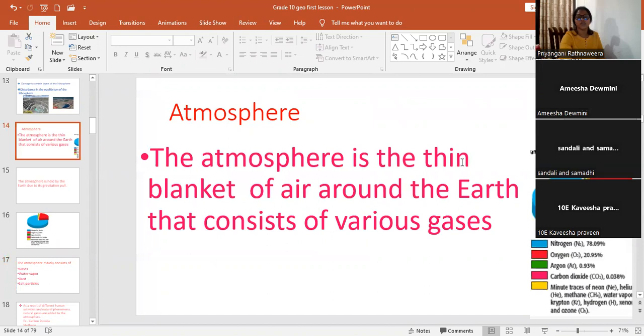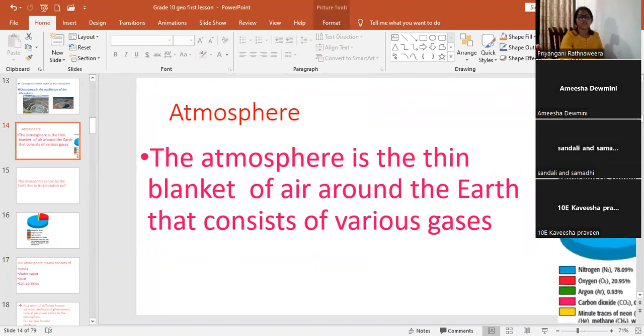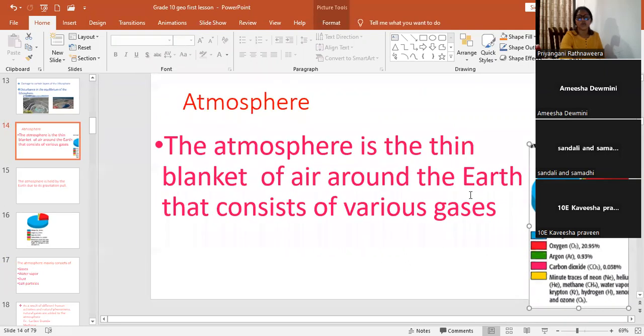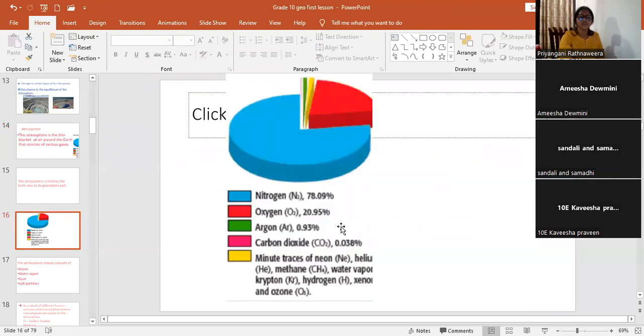The atmosphere is the thin blanket of air around the earth that consists of various gases. This is the composition of the gases.